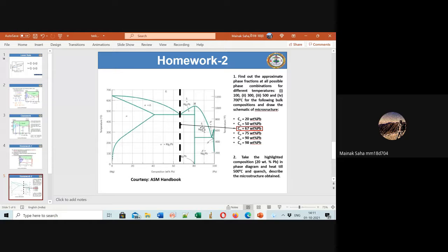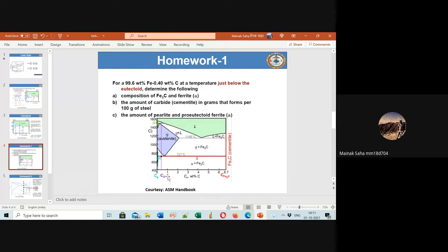Okay, so I think I have made it a bit complicated for you. Maybe this diagram is quite complicated for you. I thought this one might be very easy for you, but okay, you've not been taught this. So consider this homework 1. I'm giving you a new homework. The new homework is simple. Just forget all these homeworks. This is quite difficult for you.